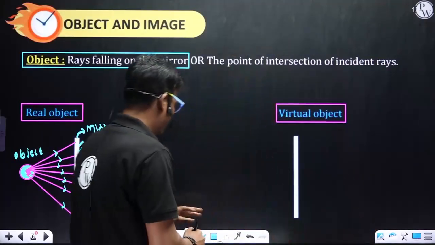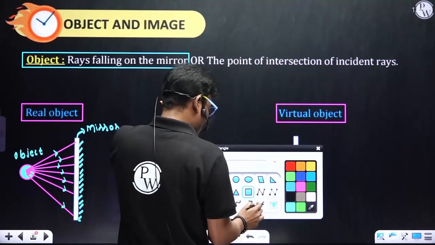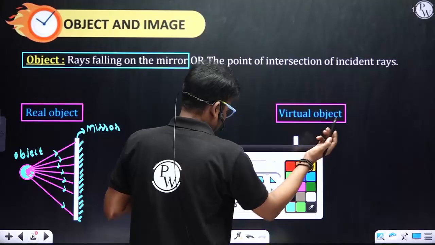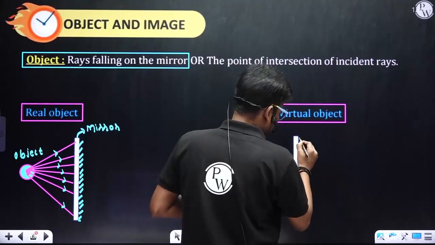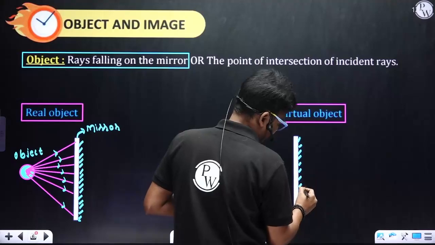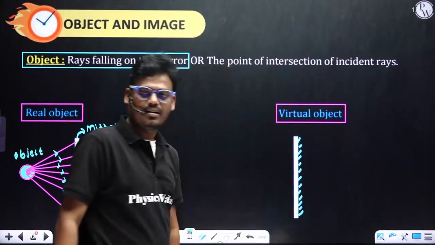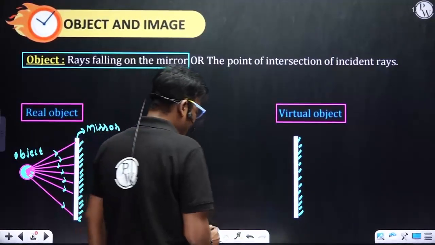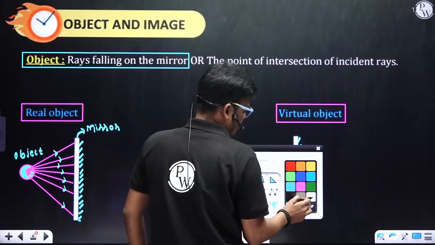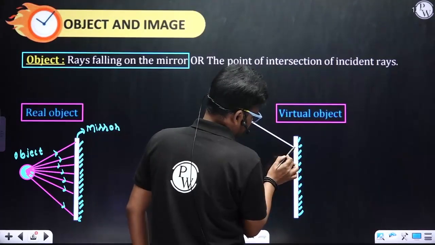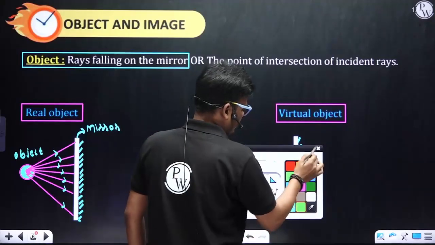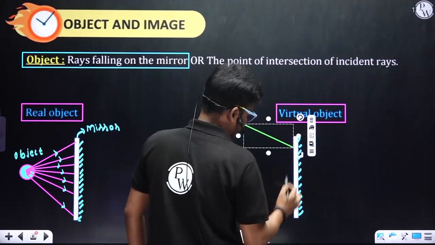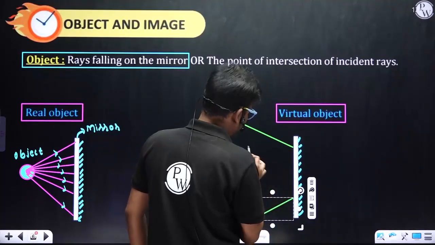Let's try to understand. According to the definition, let's consider the same way. This is the mirror, and incident rays I'll consider. I'll change the color. First ray, second ray, any number of rays you can consider.